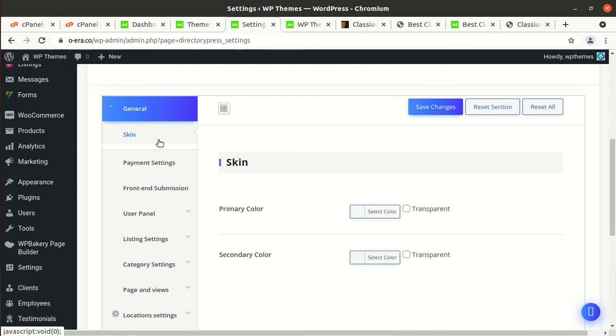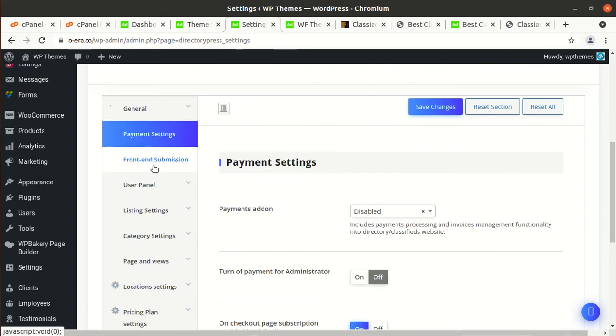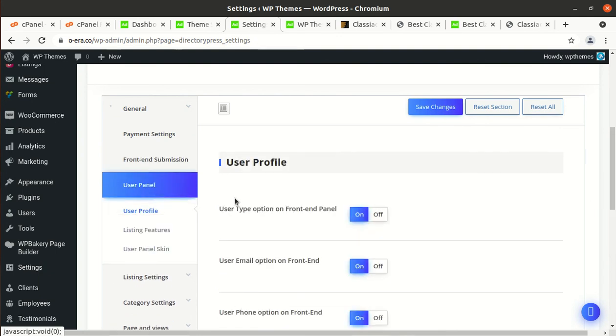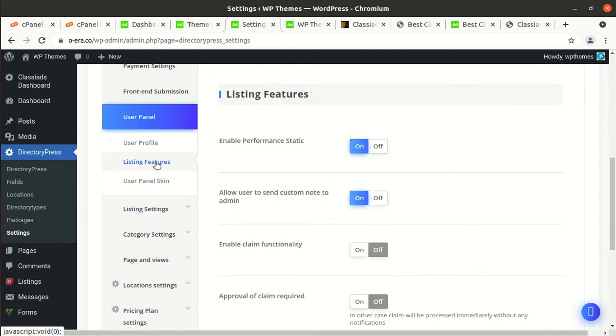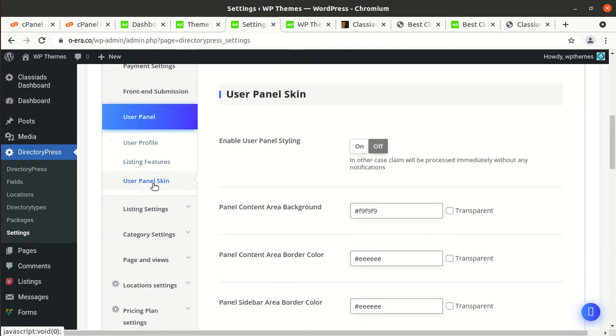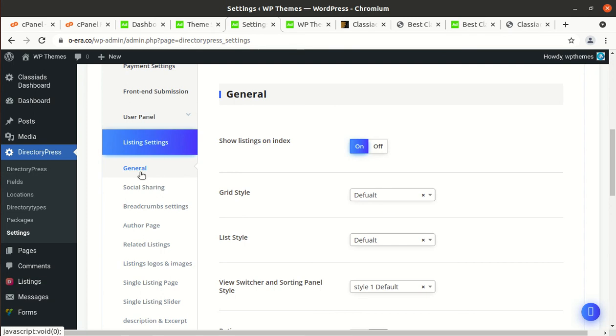So skin is here, payment setting, it is a very important screen, front end submission, user panel, so you can enable or disable things from here, listing features, listing panel skin, listing setting.